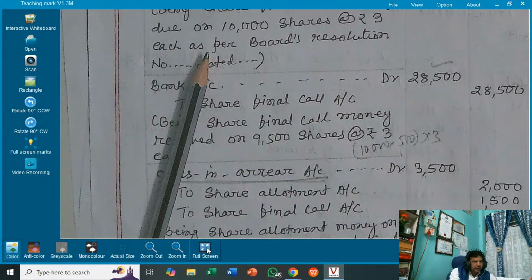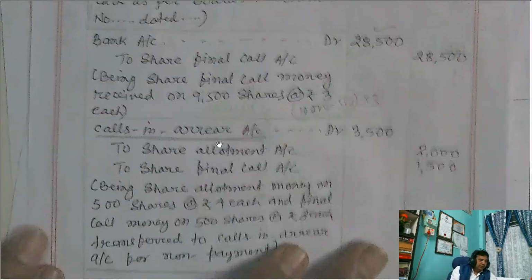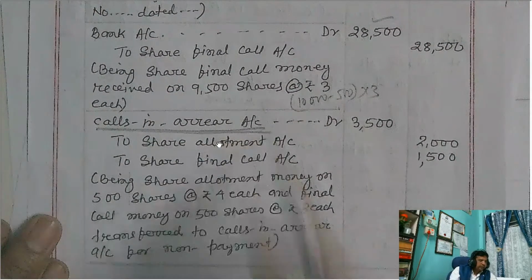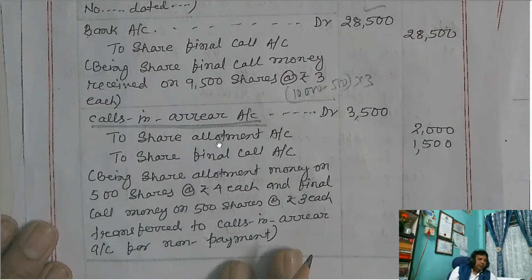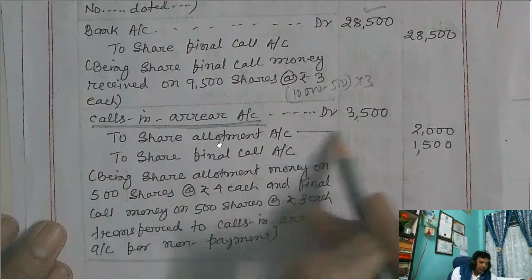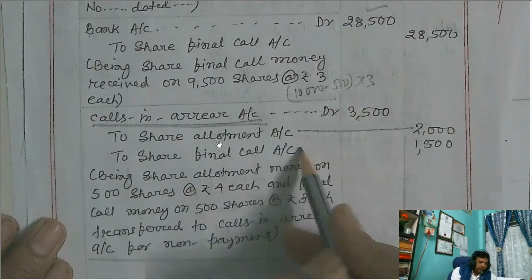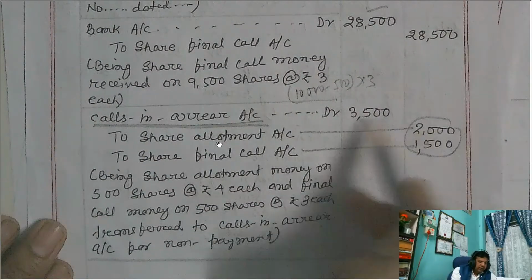Now see, this is how it is to be recorded. Whenever there is a call arrear in the question, you always debit the call arrear account, with the amount not received. So here, share allotment money, amount not received is 2000. Share final call money, amount not received is 1500. So total amount not received is 3,500.